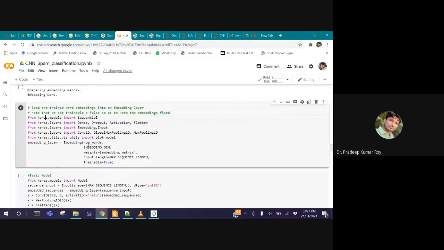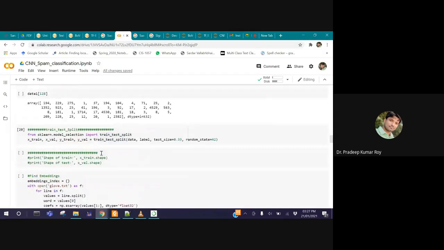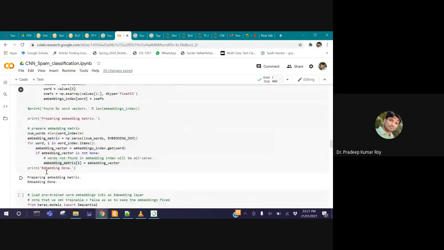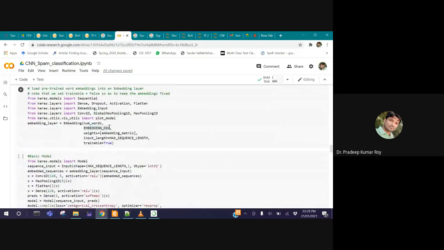If you see here, the number of words is the first parameter. Then we have the input parameter, then embedding dimension. What is the dimension? I kept 100. In the very beginning, I decided the dimension of my embedding is 100. See here, this dimension is 100. This value, number of words, is the number of different words present in our complete data.